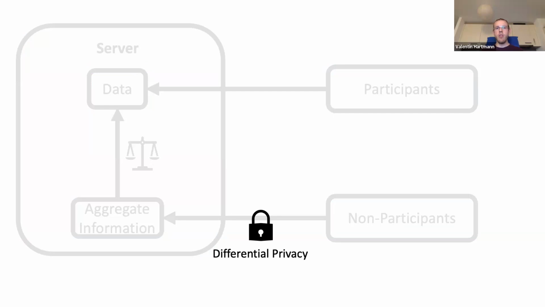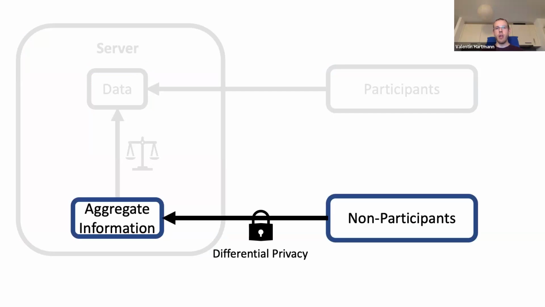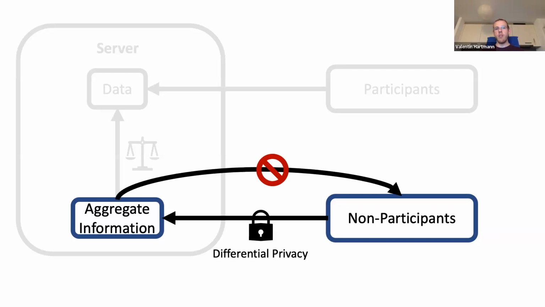The privacy guarantee that we offer to the non-participants is a strong and well-established one. It has previously been used by organizations such as Microsoft, Google, or the US Census Bureau. Differential privacy is a technique that allows one to collect aggregate information about the user population. However, by adding random noise in the process, it prevents the data collector from learning any significant amount of information about any particular individual who participated in the data collection process.